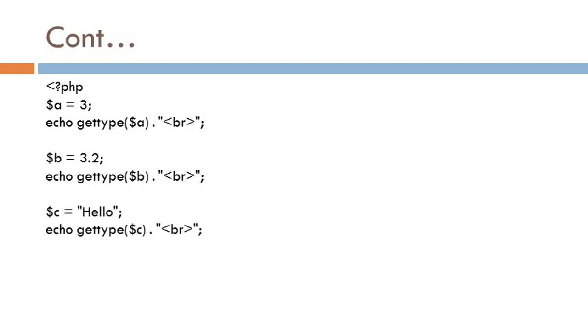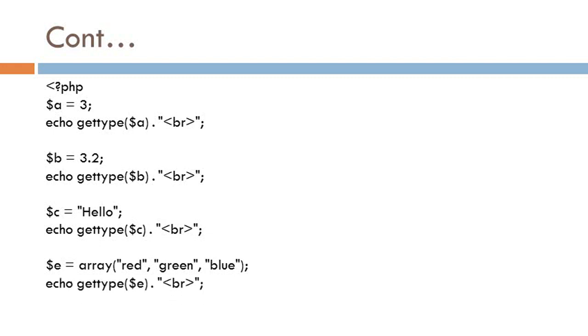Next is $c equal to hello. Hello is a string, so the data type of variable c is string. Next is $e. Here I write one array which contains three colors: red, green and blue. So the data type of variable e is array. Now the script is completed.